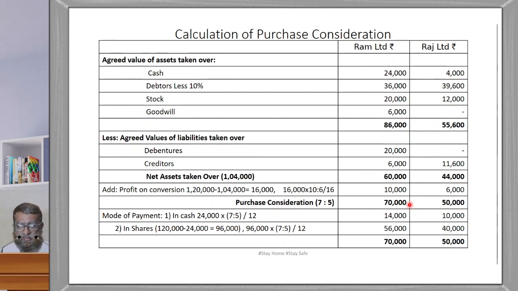Cash is given in the problem, 24,000 is the cash form of purchase consideration, to be distributed among the two companies in the ratio of purchase consideration 7:5. The remaining 96,000 is to be issued in the form of shares, which is also shared between the two companies in the ratio of 7:5. So you get this amount, 14,000 and 10,000 cash, 56,000 and 40,000 shares.